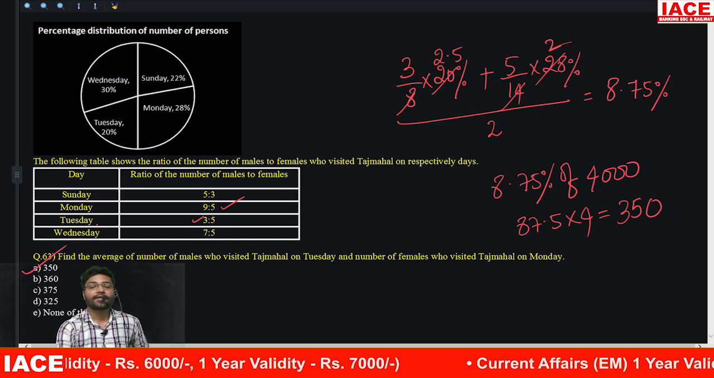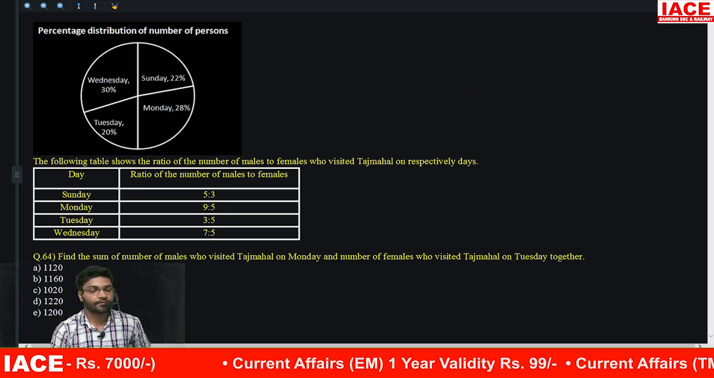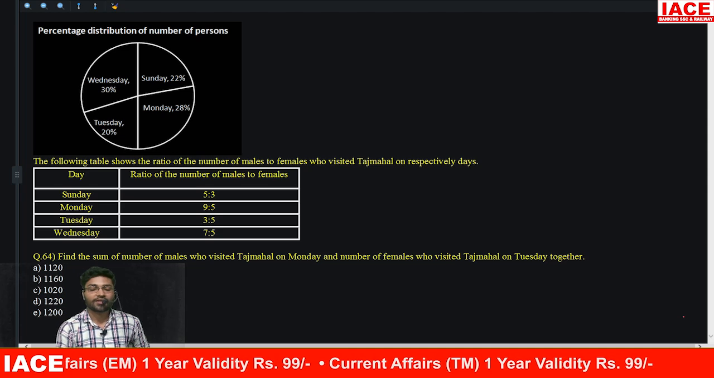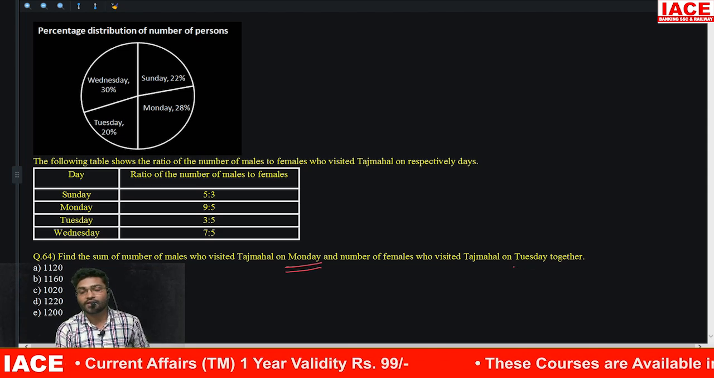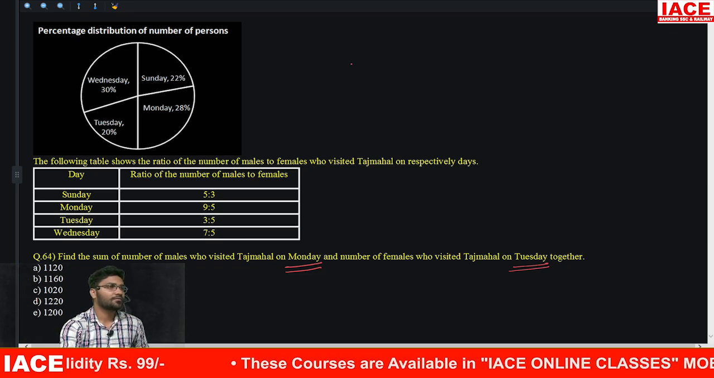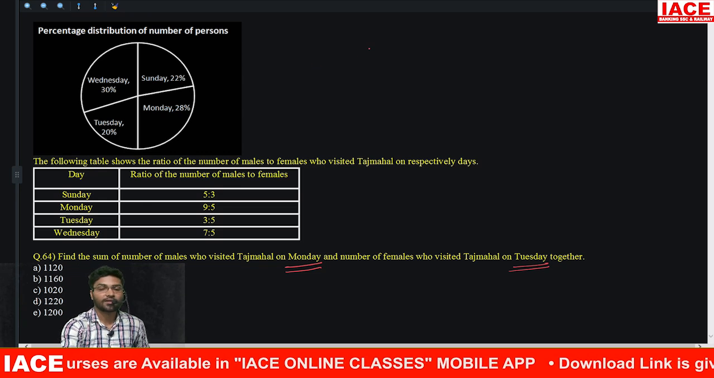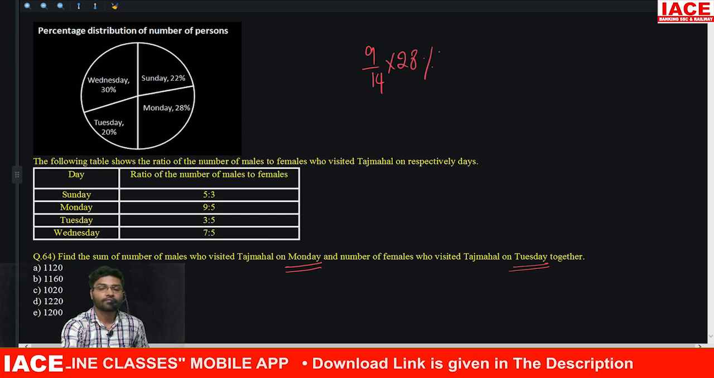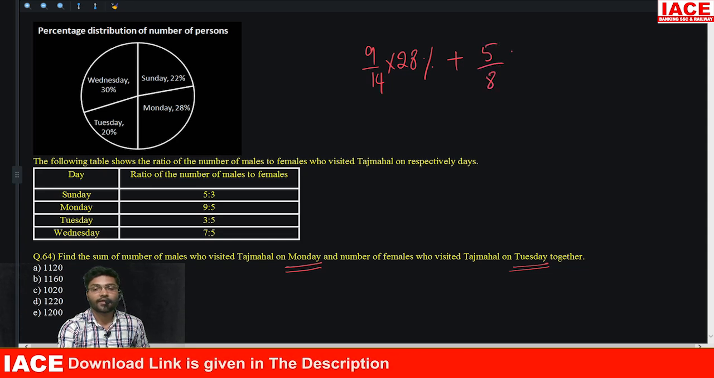If we calculate individual values, it will take time. Find out the sum of number of males who visited Taj Mahal on Monday and number of females who visited Taj Mahal on Tuesday. Again, same kind of thing. Same question. Monday, how many males are there? 9 by 14 into 28%. Tuesday, how many females are there? 5 by 8 into 20.